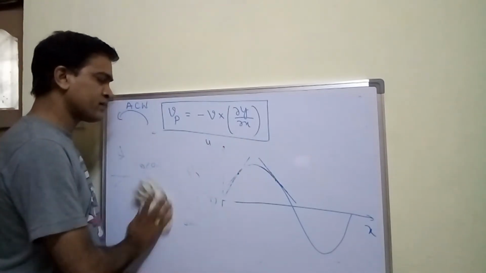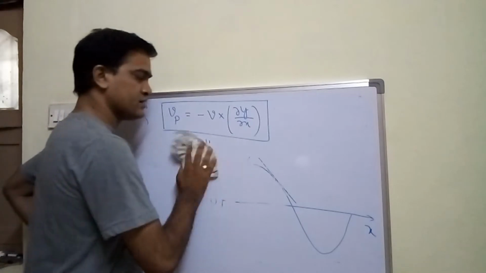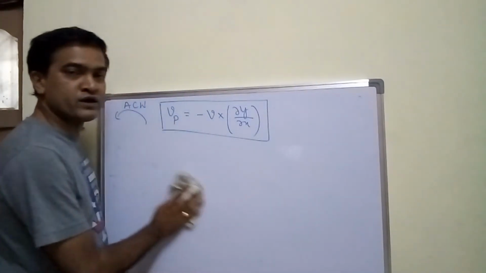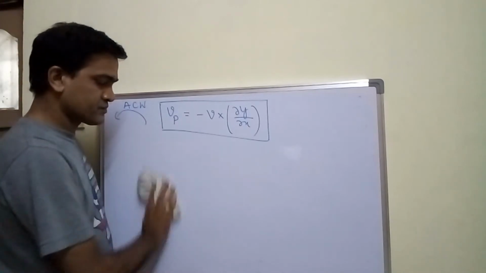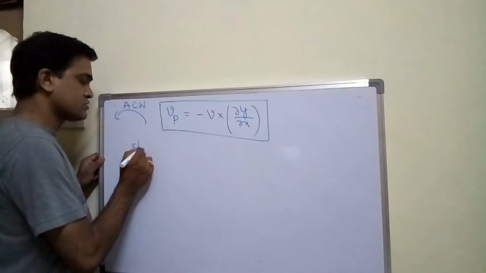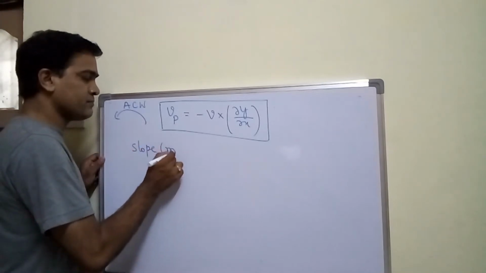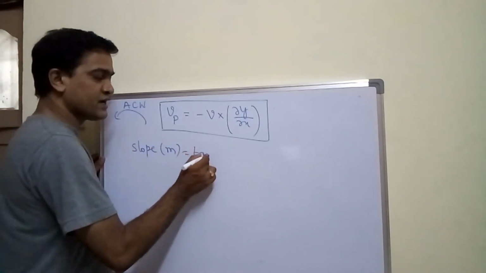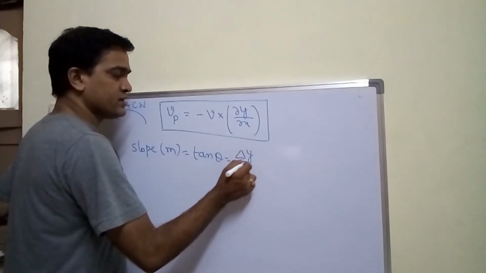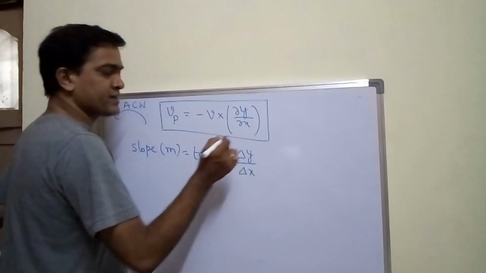In 10th class you might have studied about slope, right? Difference of y coordinates divided by difference of x coordinates. Generally, what is the formula for slope? Slope symbol is m, which is nothing but tan theta, which is nothing but delta y by delta x.